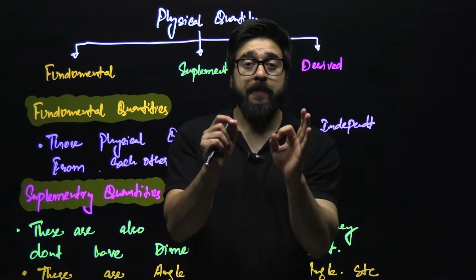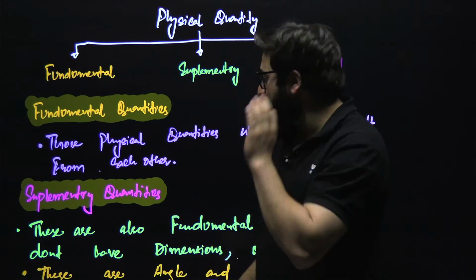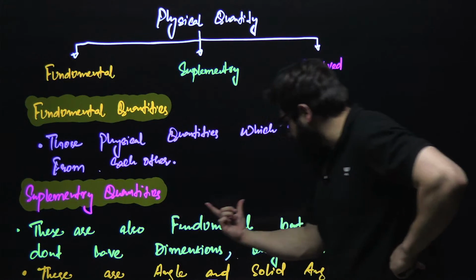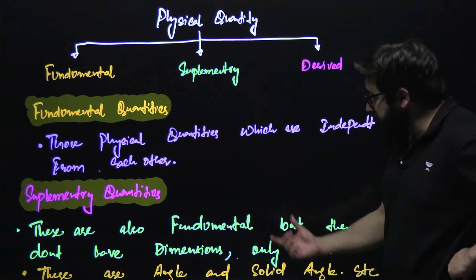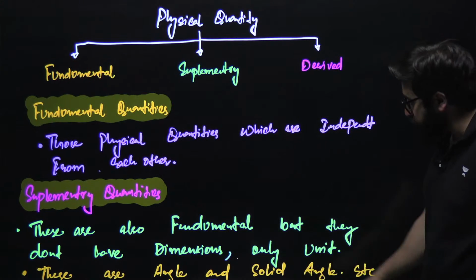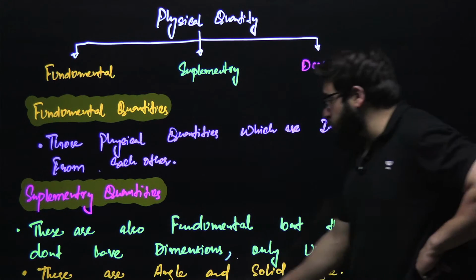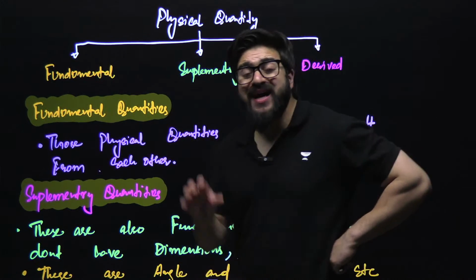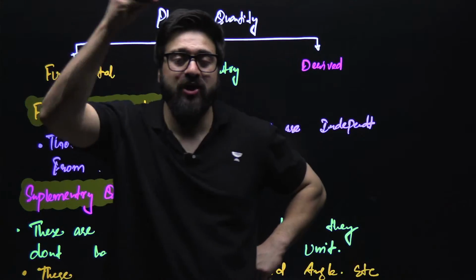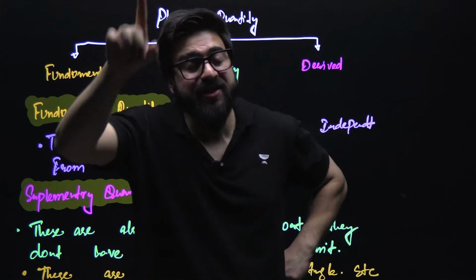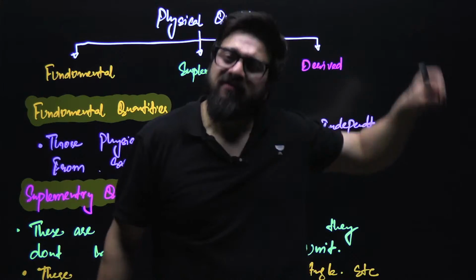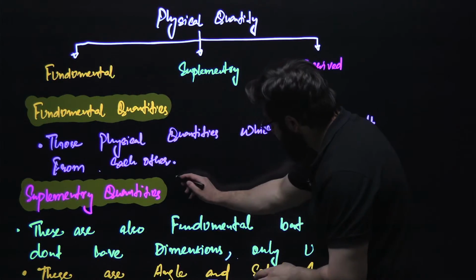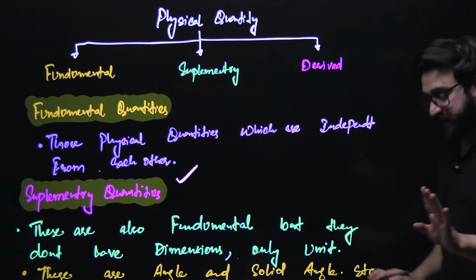As of now, I would recommend you guys to remember only the definition of supplementary quantities. These are also fundamental, but they do not have dimensions. They only have unit. So these are those quantities which are dimensionless. Sir, what is this dimension? Please wait for some time. We'll have to understand this in the upcoming lecture. So as of now, you just remember it as it is.